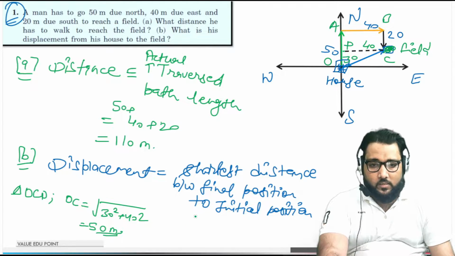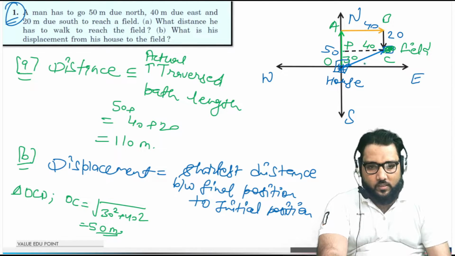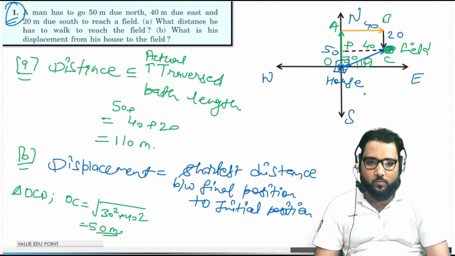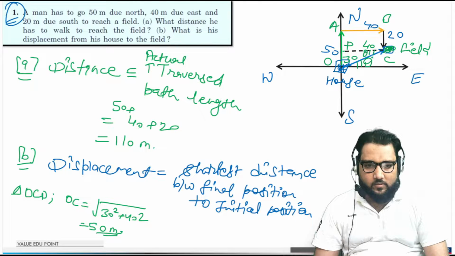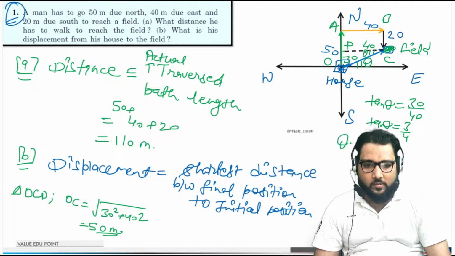Is it okay, guys? Now we have to give the direction. For the direction, always use slope or tan theta. So this is the theta, again this is the theta. In the triangle we can calculate tan theta. Tan theta will be equal to 30 by 40, and that comes out to be 3 by 4. Theta is equal to tan inverse 3 by 4, or we can say 37 degree from east.